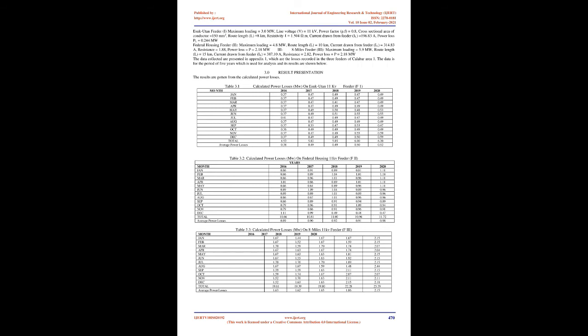In 2017 the losses increase by 0.10 MW in January, and the highest power loss is 0.53 MW in September, and the lowest is 0.47 MW in January, February, March, and April. In 2018 the calculated lowest power loss is 0.41 MW in March and the highest is 0.51 MW in June.